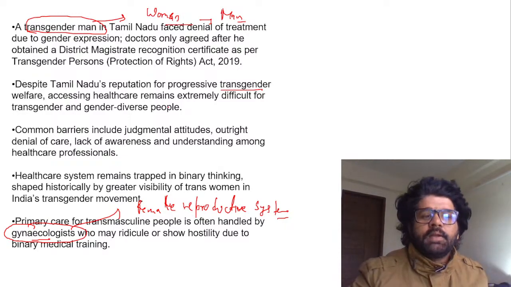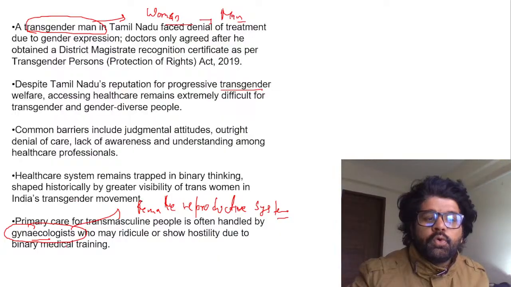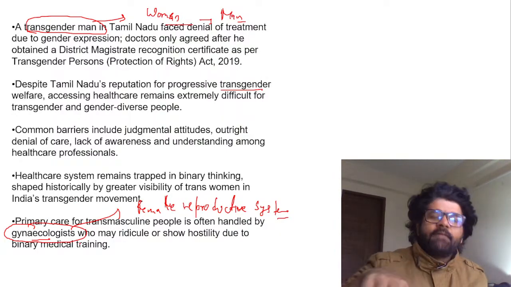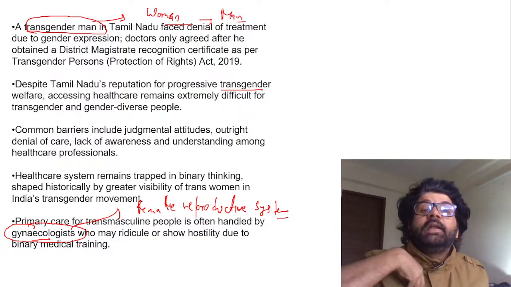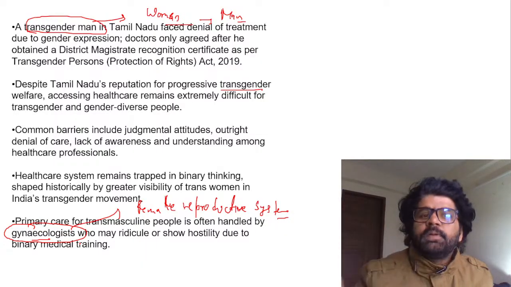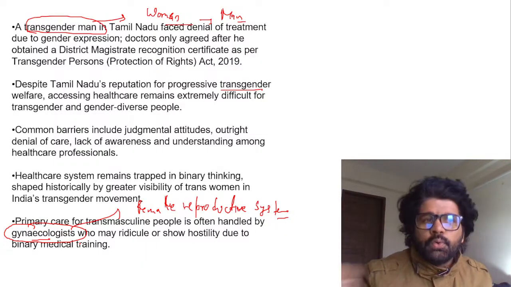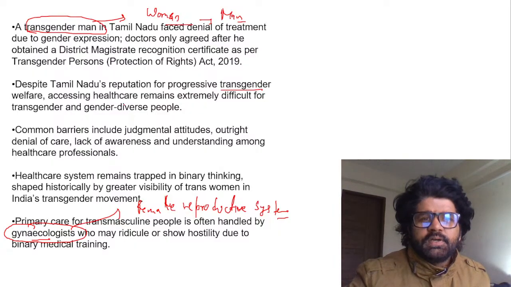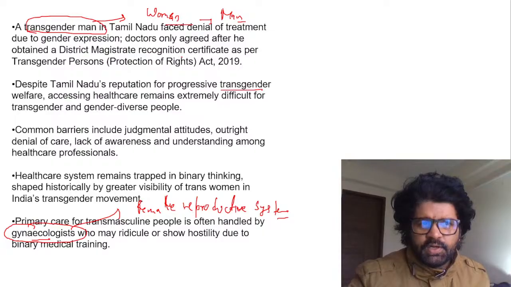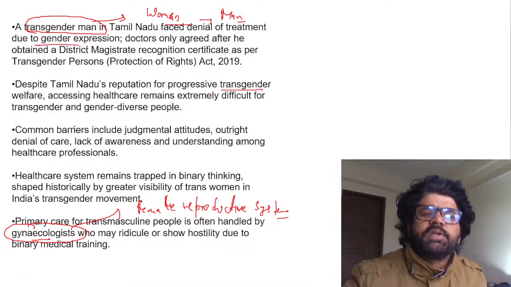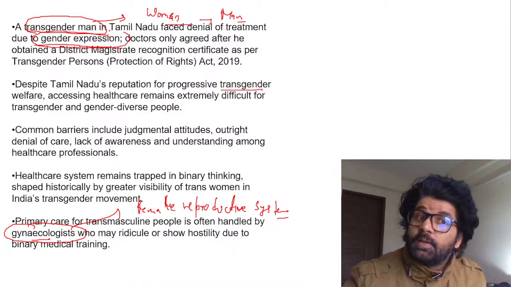So that's why transgender men go to a gynecologist: they still have female features, but they identify themselves as men. So remember these terms, they are important. Most people don't know things related to transgender issues. So what happened in Tamil Nadu? A transgender man was denied treatment due to gender expression. What is gender expression? Again, these terms are important, guys.